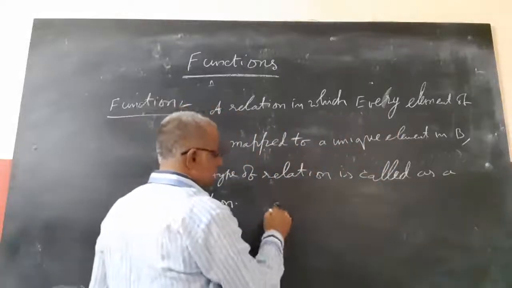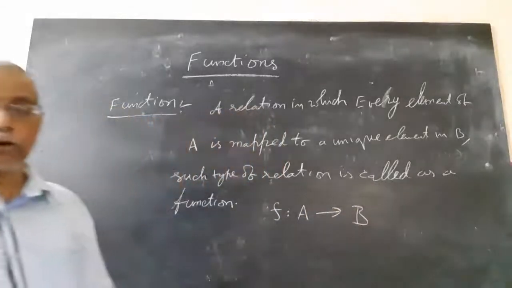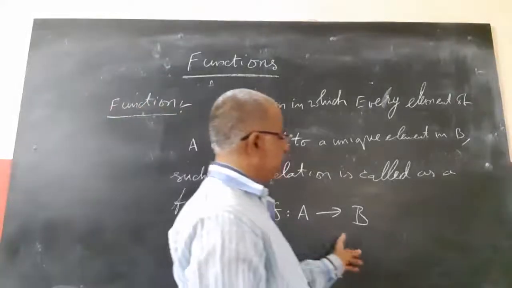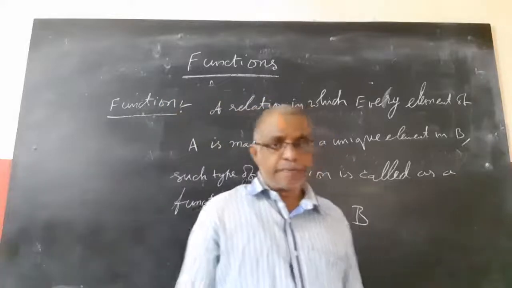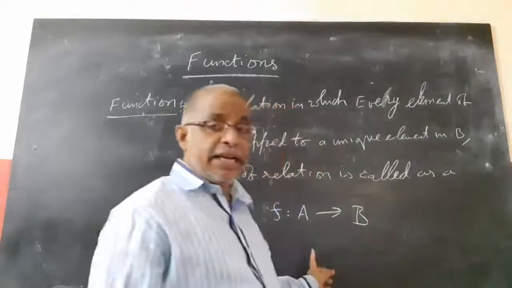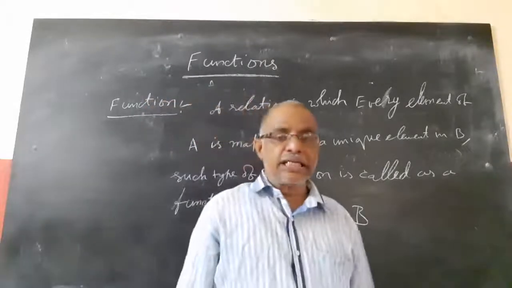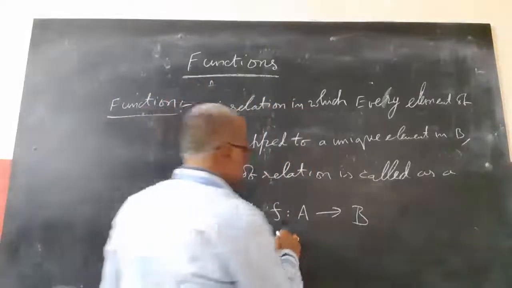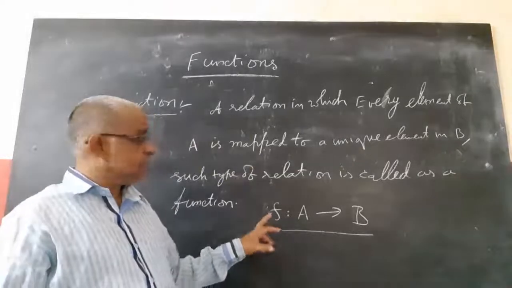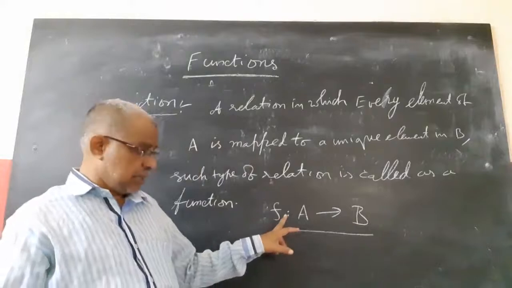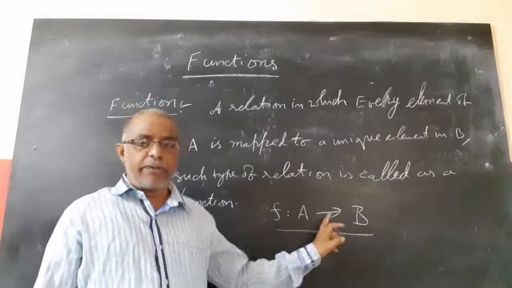It is represented as f is a mapping from A to B. F is a mapping from A to B is a function if and only if every element of A has a unique image in B. This is the basic thing to become a function. Then only a relation becomes a function. This is to be read like this: f is a mapping from A to B.